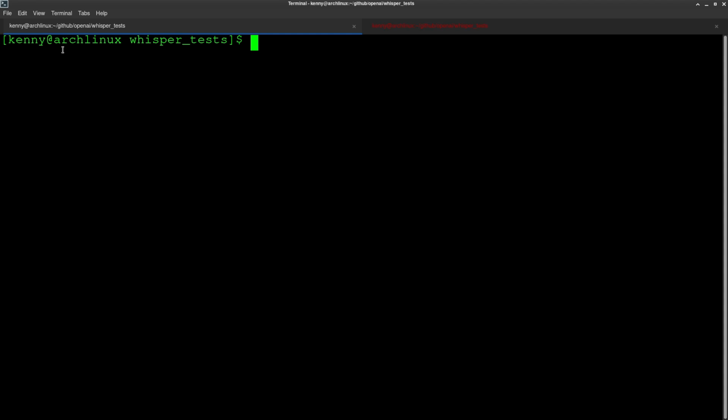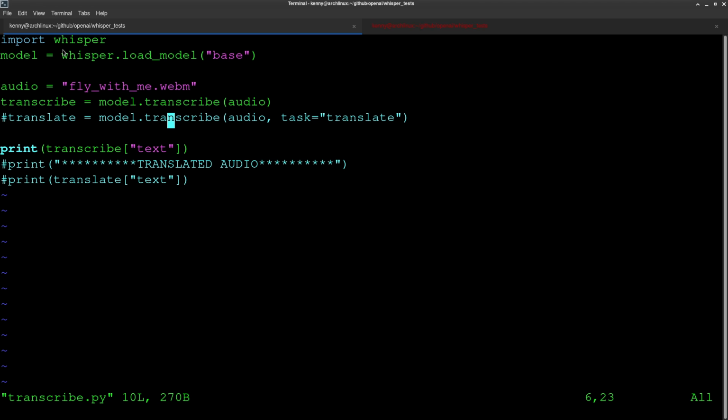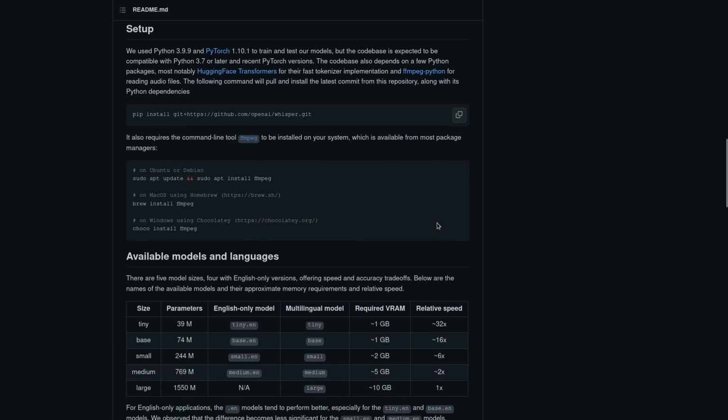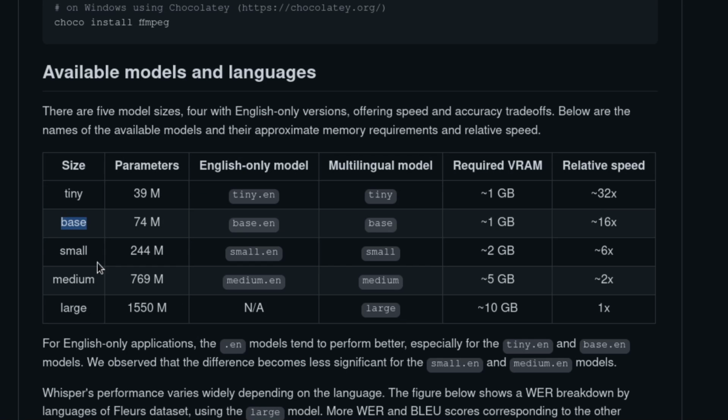And because it uses Python, scripting with it is also really straightforward. You don't even really need to know how to code. So you could just import the module once you've installed it with pip. And then here we're defining what kind of model we want it to use. So by default, it's going to be using the base model. I'm pretty sure that this installs whenever you install this AI with pip, but you can download the larger ones if you have space. Of course, this large one, it looks like it takes up 1.5 gigs of space.